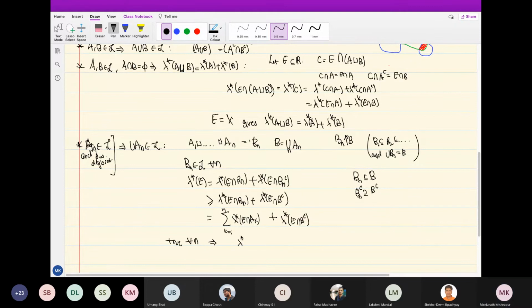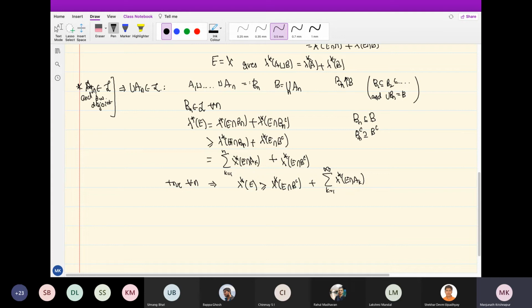This implies, I let n go to infinity. The left side does not depend on n. So you get this side is greater than or equal to lambda star of E intersection B complement, which I write first, plus this sum, which is now the sum over k equals 1 through infinity of lambda star of E intersection A_k, because the finite sum becomes a countable sum when you let n go to infinity. Okay, but by countable subadditivity, you know that this is greater than or equal to lambda star of E intersection B.